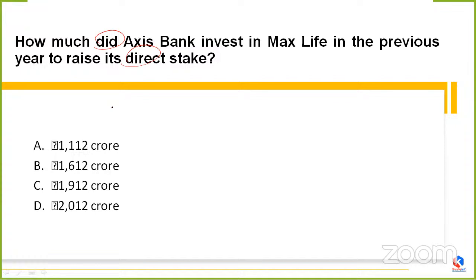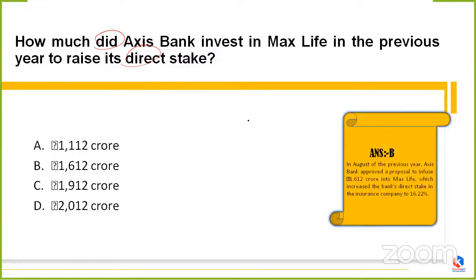Okay, so yeah, coming to the correct answer over here. The correct answer is option B. That is, if you talk about the month of August, of course, which we are talking about the previous year. Okay, not about 2024. Here, the whole thing is revolving around the year 23.